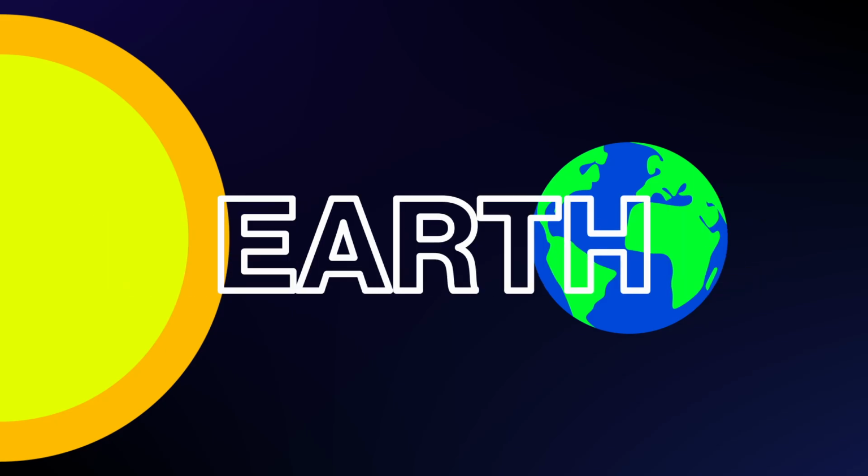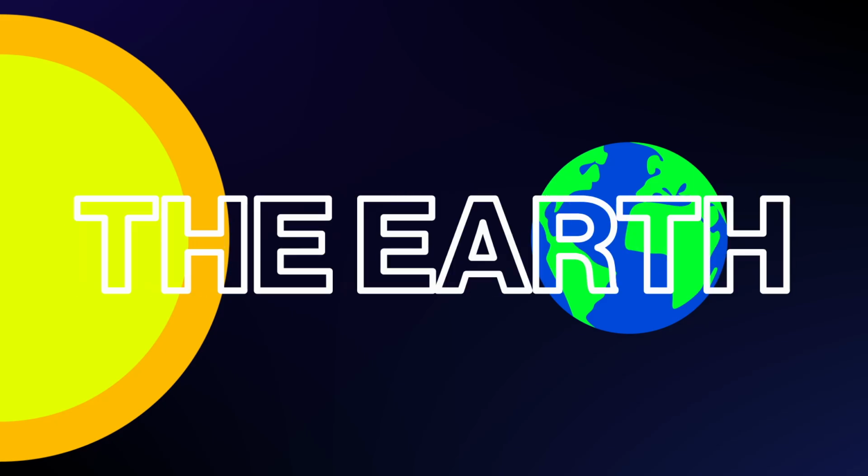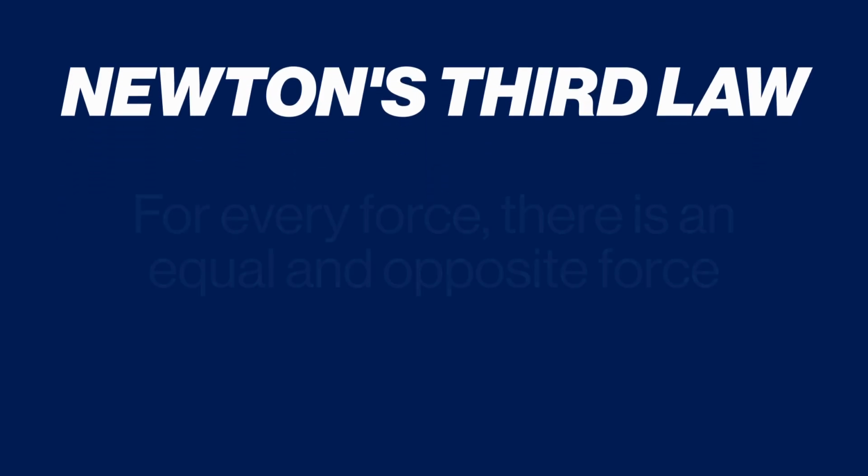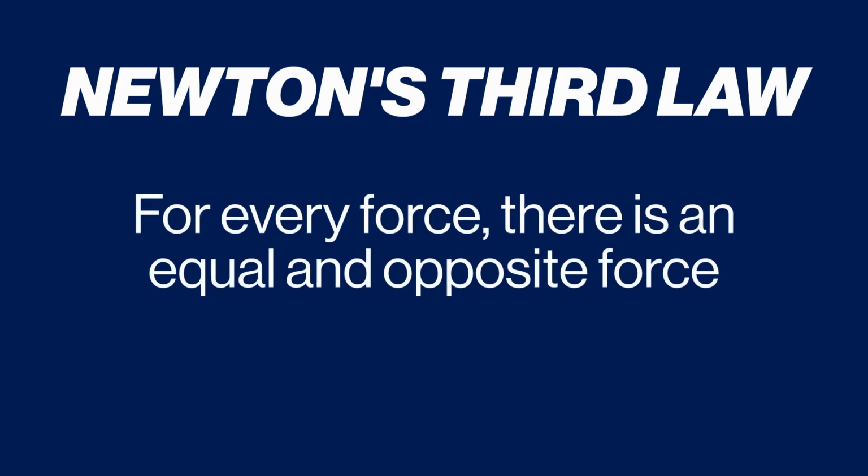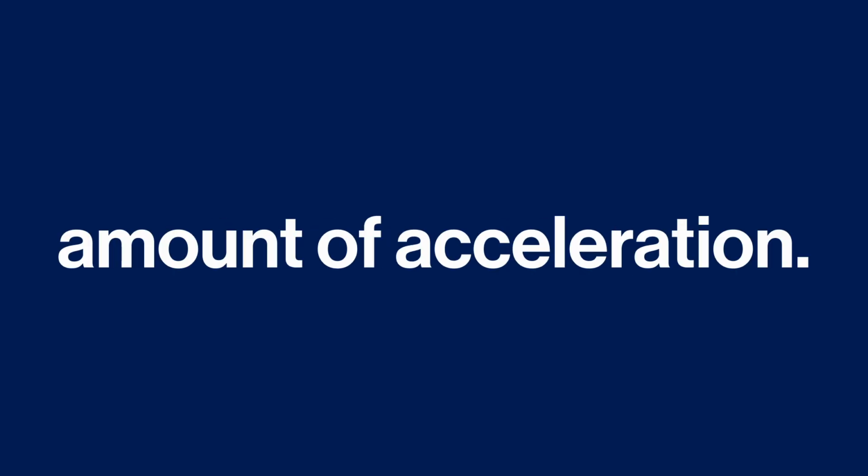Wait, let's back up a second here. Earlier I said that every mass creates a force of gravity. Wouldn't that mean that the Earth also influences the motion of the Sun? Well, that's exactly correct. As a matter of fact, the force caused on the Sun from the Earth is exactly the same as the force the Earth causes on the Sun. That is what we know as Newton's third law. For every force, there is an equal and opposite force. Intuitively, you might not believe that, but remember, F equals ma, meaning that since the Sun is many times more massive than the Earth, if both experience the same force, the Sun would experience a much smaller amount of acceleration.